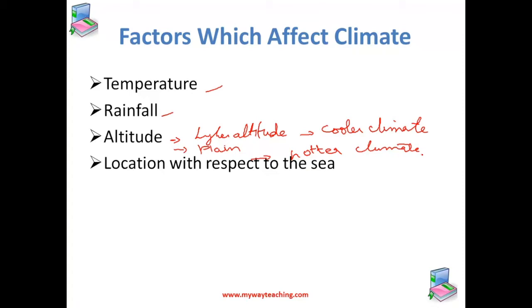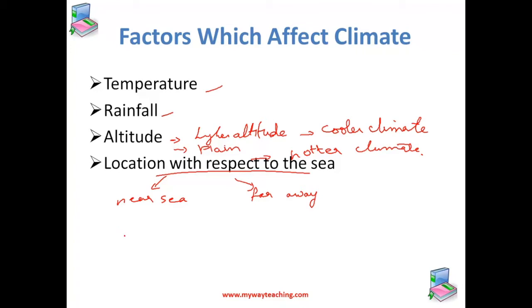Another factor which affects the climate is the location with respect to sea. Now, whether a place is located near the sea or far away from the sea will affect the climate of that place. Sea water heats up slowly and also cools down slowly.